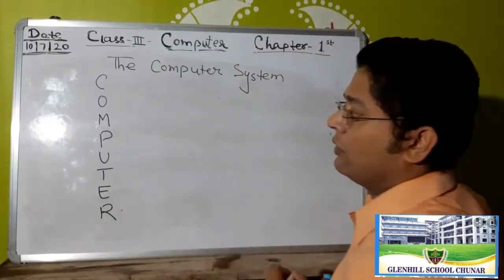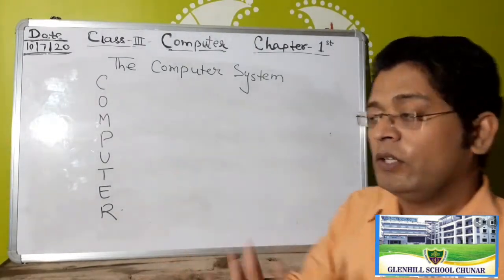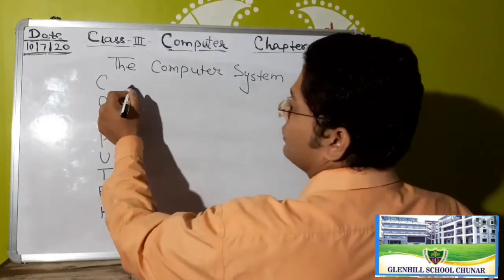COMPUTER. Okay, students, this is the spelling of computer, you know it well.